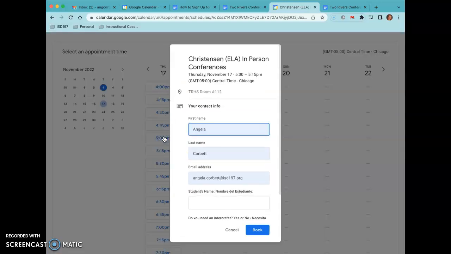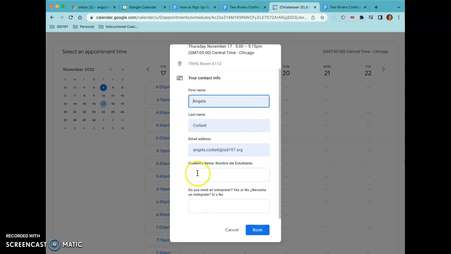I'll pick 5 p.m. The system will automatically collect your first name, your last name, and your email address. We are also asking you to include your student's name, and then if you need an interpreter or not. If you don't need an interpreter, just write no. If you do need an interpreter, write yes, and then the teacher will work with our cultural liaison to set up an interpreter for your conference.